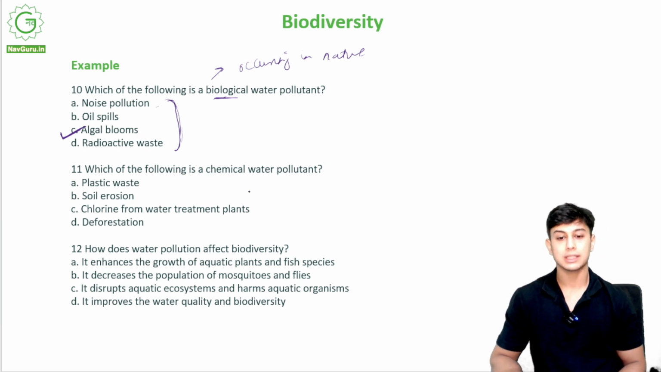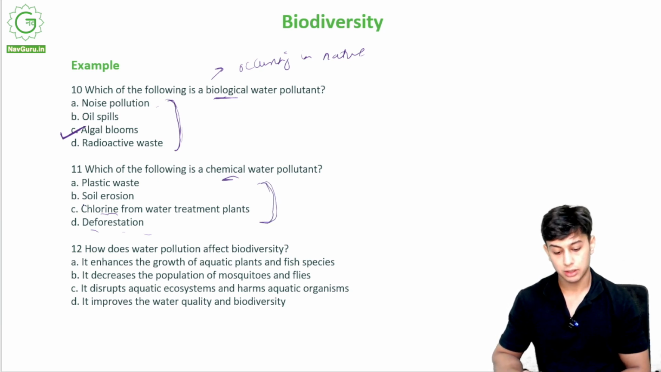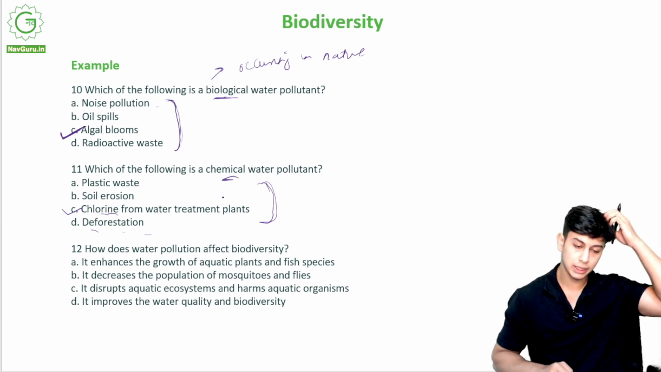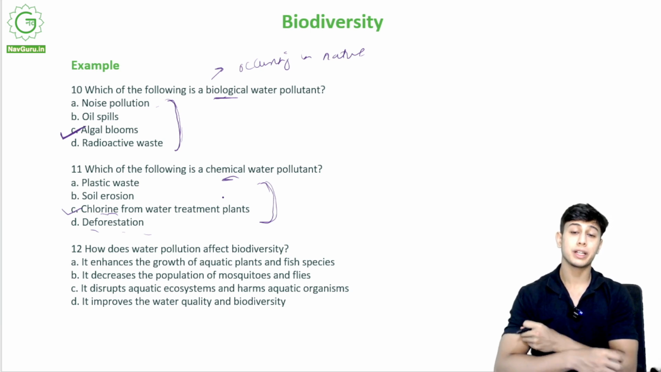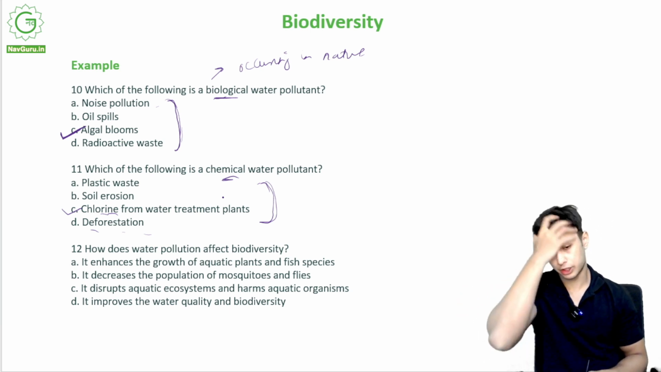Which of the following is a chemical water pollutant? Plastic waste, soil erosion, chlorine from waste treatment plants, or deforestation. A chemical pollutant, right? It is option C, chlorine from waste treatment plants. So chlorine is added to clean the water, to disinfect it. Alright, but if it is present in excess, it could be harmful for us humans to consume it, right?